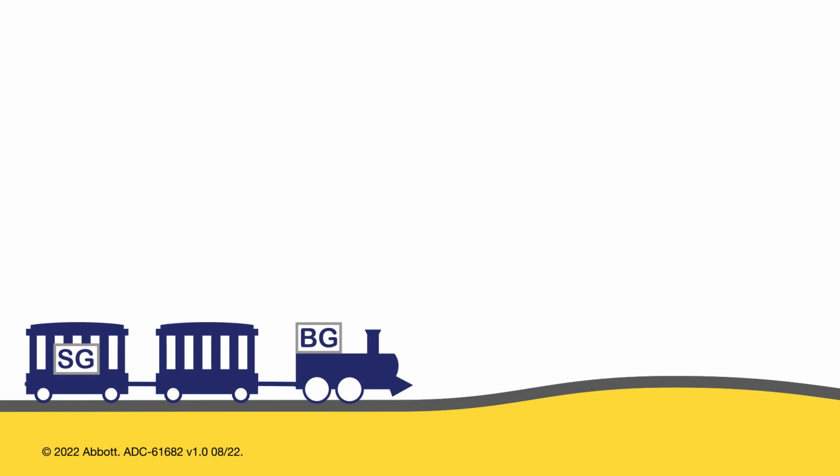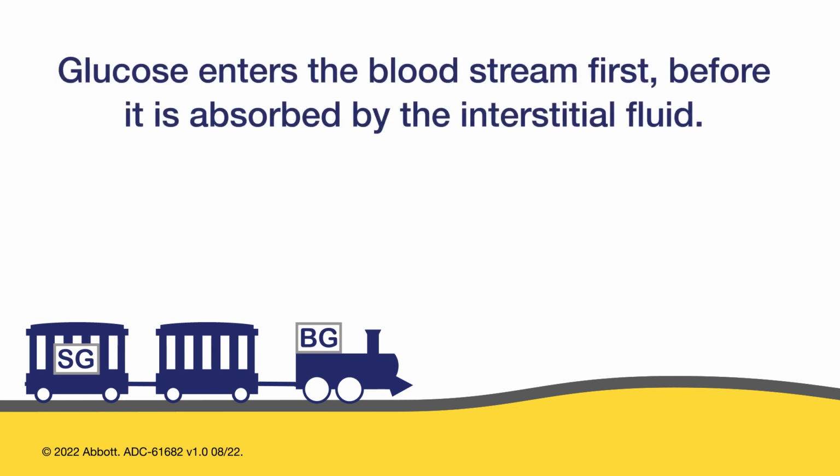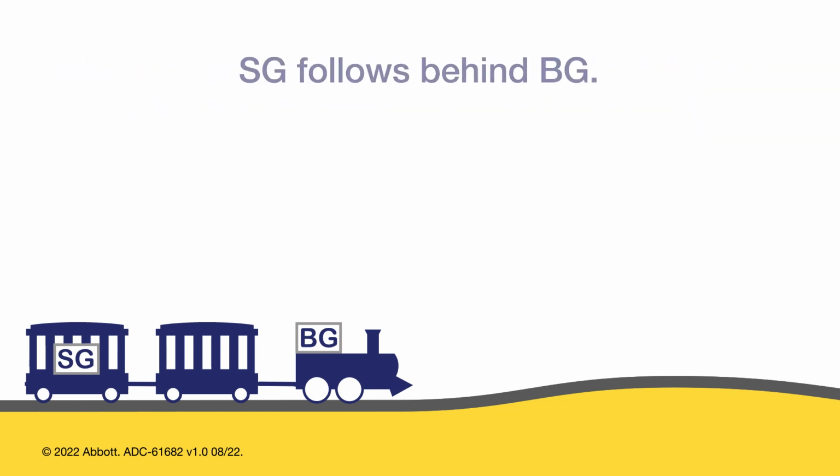As carbohydrate is digested, glucose enters the bloodstream first before it is absorbed into the interstitial fluid. So blood glucose is in the front of the train. In the back of the train is the sensor glucose, or SG car. Since glucose travels from the blood into the interstitial fluid, sensor glucose follows behind blood glucose.